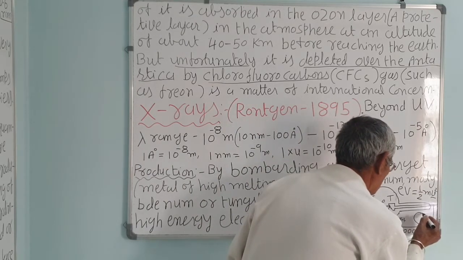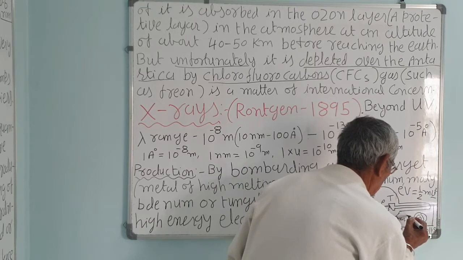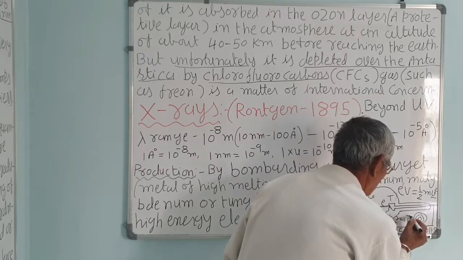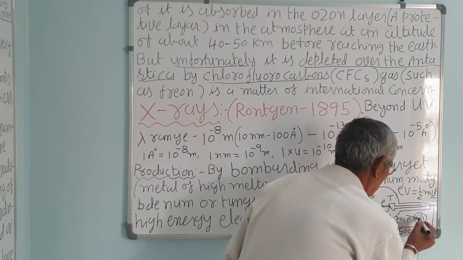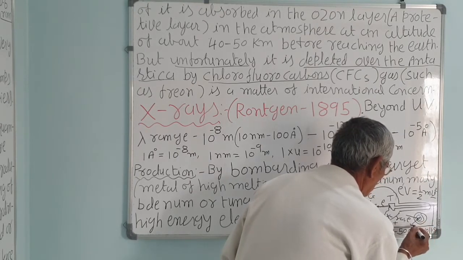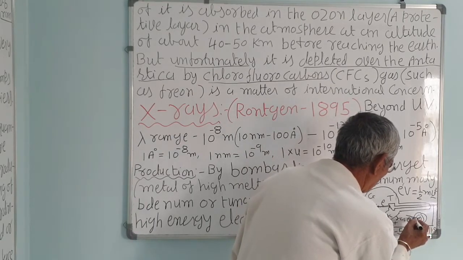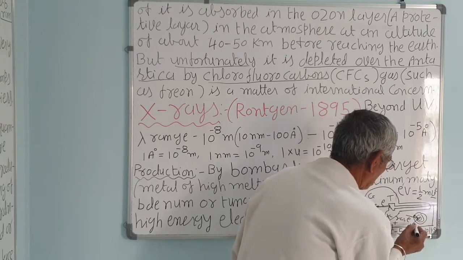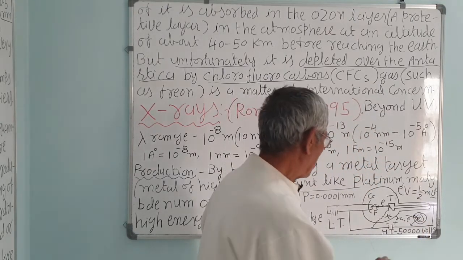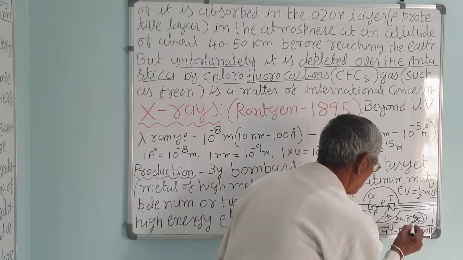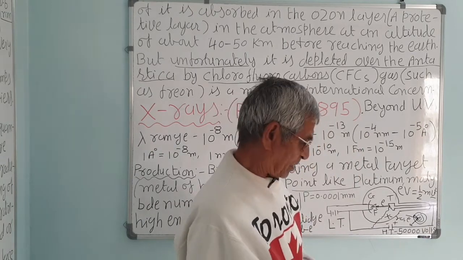Suppose this is the tungsten atom. Then when the electron strikes, this will knock out the electron from this. Correct? So the vacancy is filled with an electron from the higher orbit. The difference of the energy is radiated in the form of electromagnetic waves, that is X-rays.